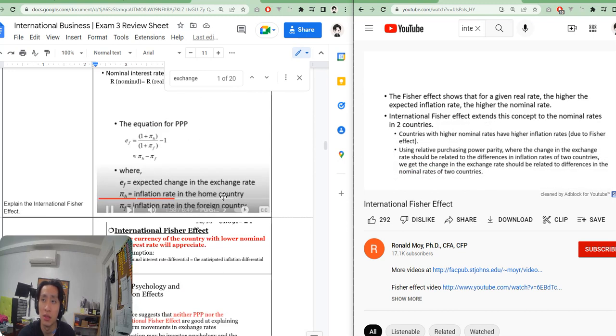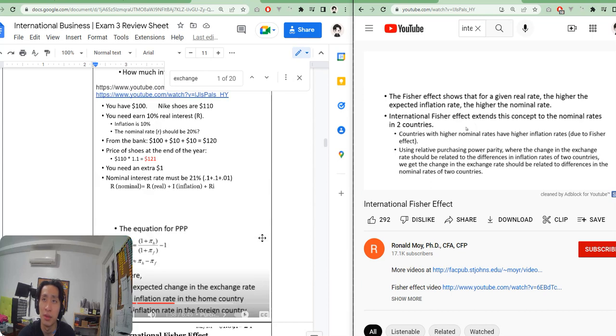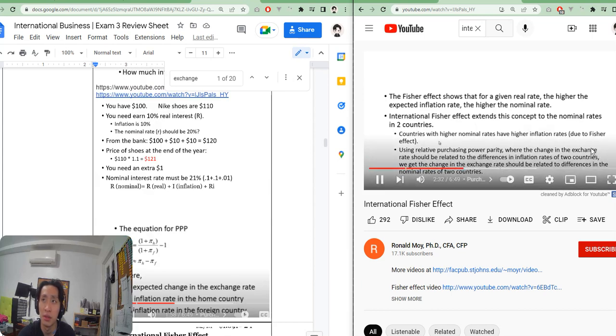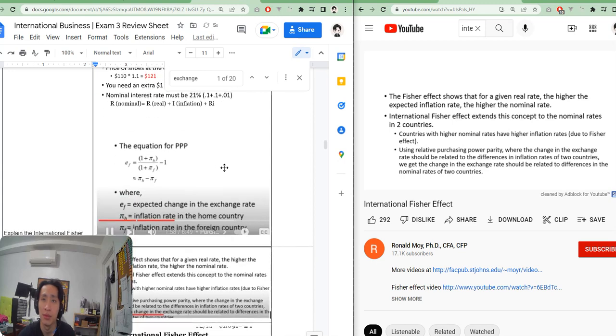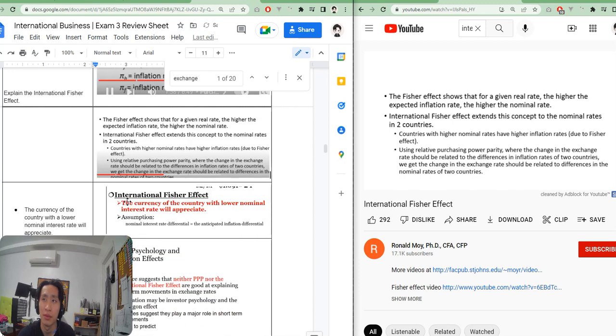So putting these two together, we get the international Fisher effect. And this basically says that countries with higher nominal rates have higher inflation rates due to the Fisher effect. So using relative purchasing power parity, where the change in the exchange rate should be related to the differences in inflation rates of two countries, we get the change in the exchange rate should be related to differences in the nominal rates of the two countries.